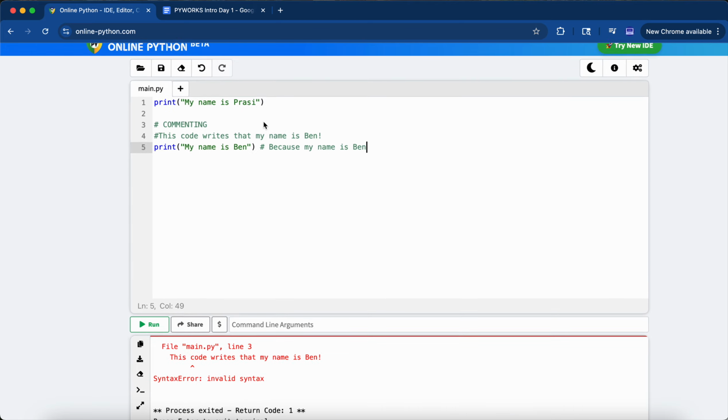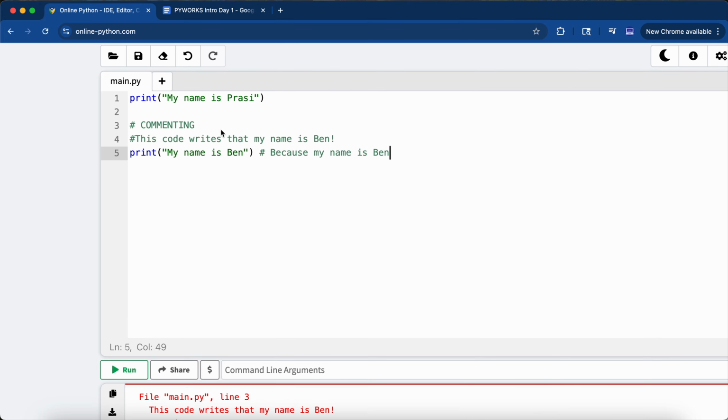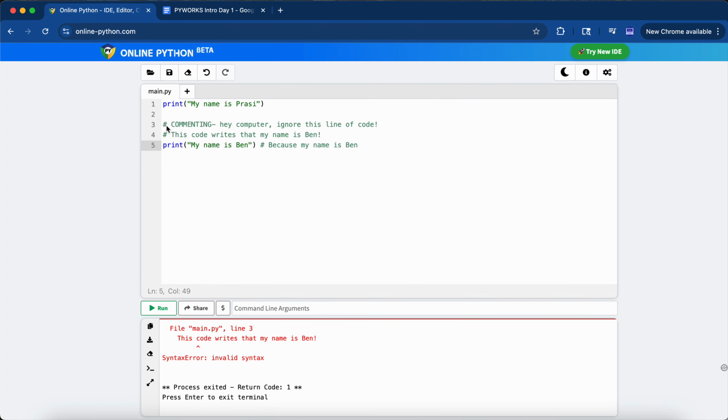That is commenting in Python. It basically tells your computer, hey, ignore this line of code. And once again, the way you do it is by adding a hashtag to the start of your line.